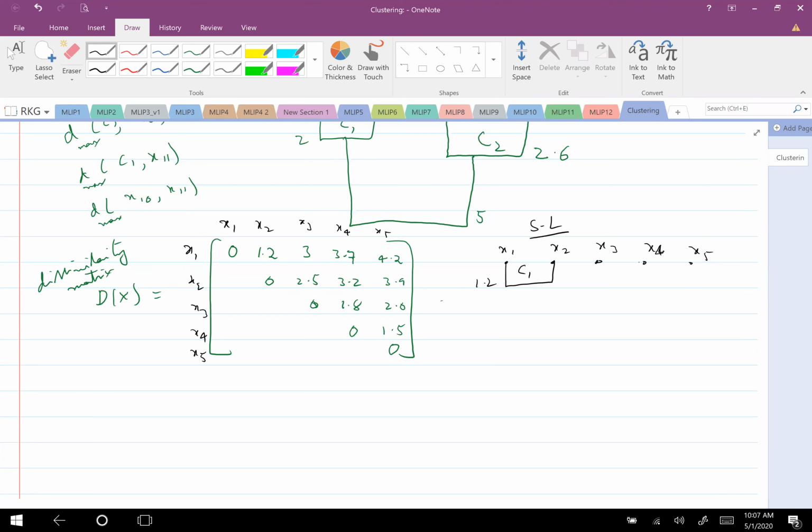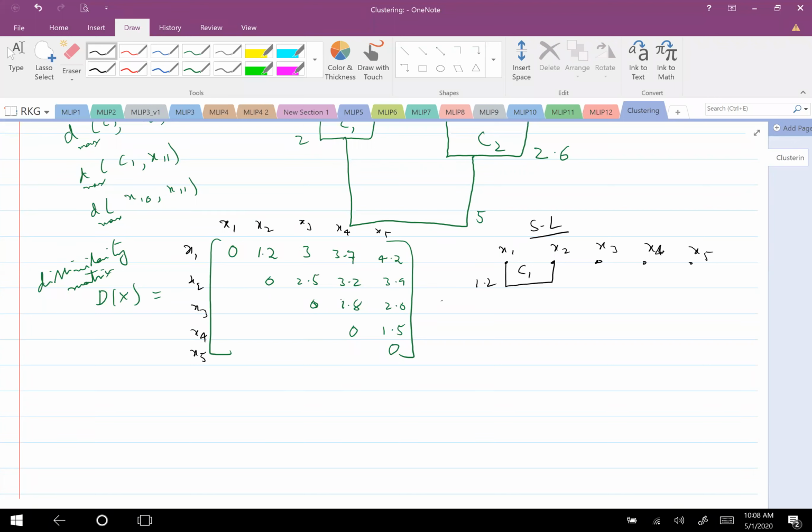Next through single link. X3 with C1. Okay, but should I merge necessarily with C1? Is there a rule that I should merge with C1 only? Sir, X3 and X4 are also. Yeah, X3 and X4 have a distance of 1.8 only, even lesser. Then, is there any better cluster? X4 and X. Yeah?